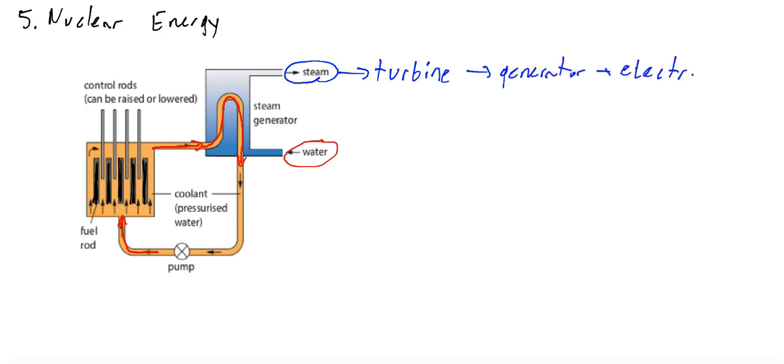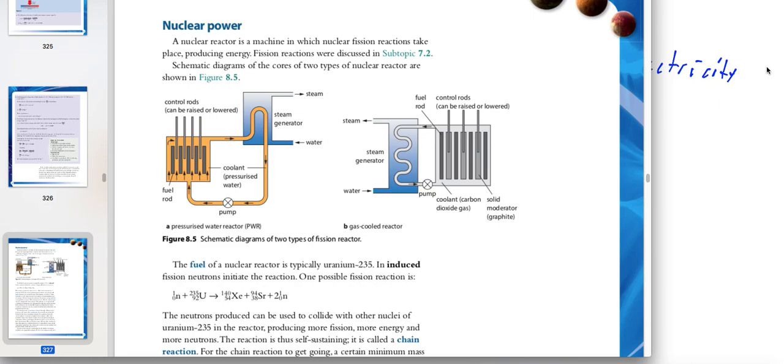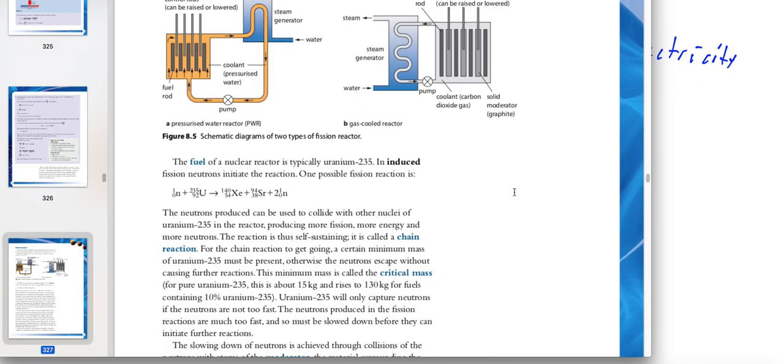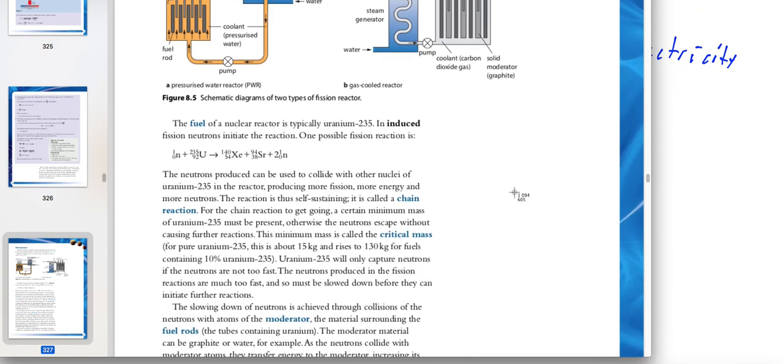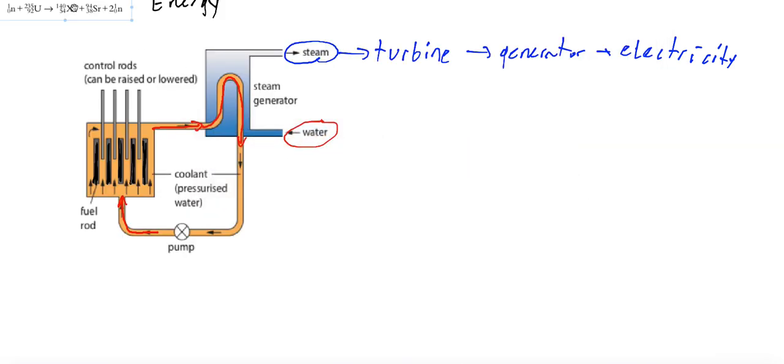So the scheme is very similar to a typical power plant, except that instead of a boiler, we have a device called a nuclear reactor. A typical reaction of this you have here. In this particular reaction, the nuclear fuel is